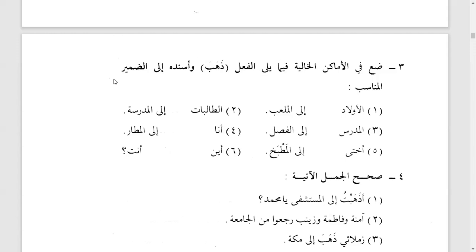So inshallah we continue lesson number 4, exercise 3. That means put in the blanks, or the empty spaces, whatever follows, the verb dhahaba. So basically we have to put the different forms and conjugate it to the suitable pronoun. So what we have to do now is use the different forms of dhahaba and complete these sentences based on the noun that we have here. So we have to use the different forms of the verb dhahaba.